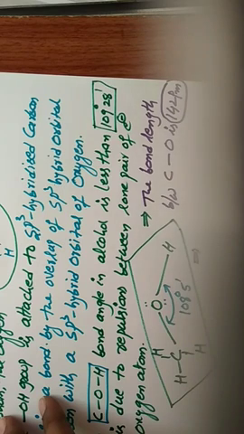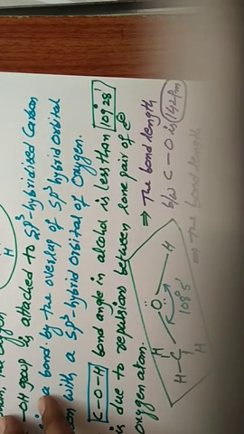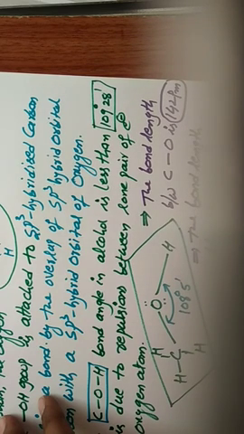Similarly, the bond length between O and H is 142 picometers.